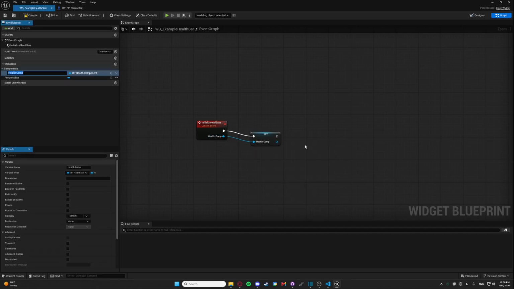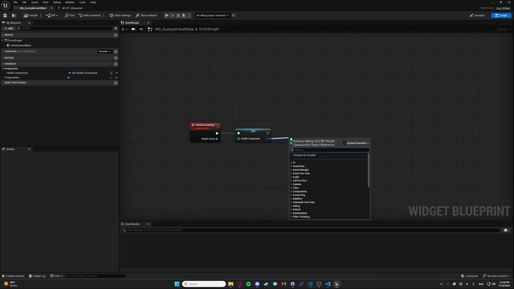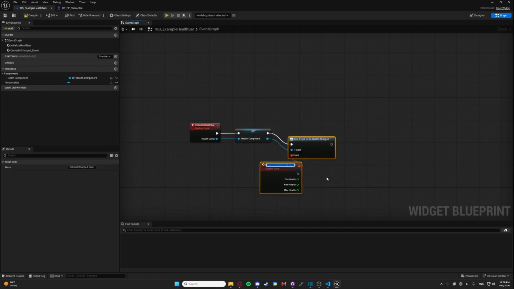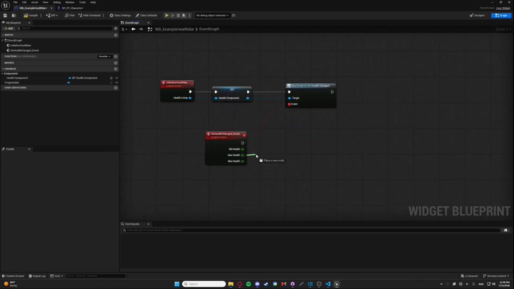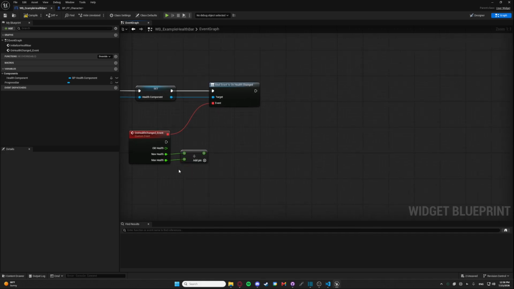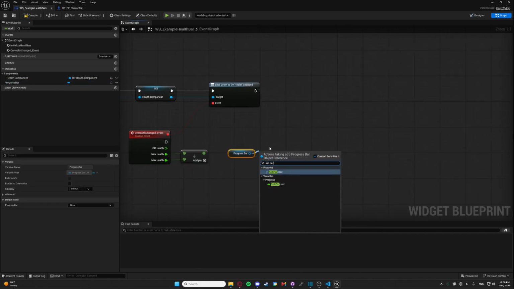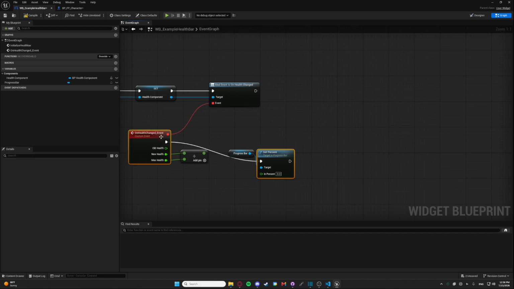Inside initialize health bar, we'll store that health component reference and use assign onHealthChanged. Assign automatically creates a new custom event with the same signature as our dispatcher and binds it for us. Now we add whatever functionality we want inside this listener. For this example, we'll set the percentage of our progress bar using new health divided by max health.